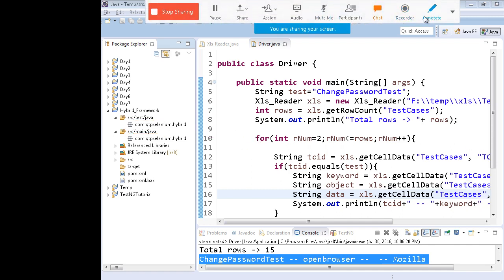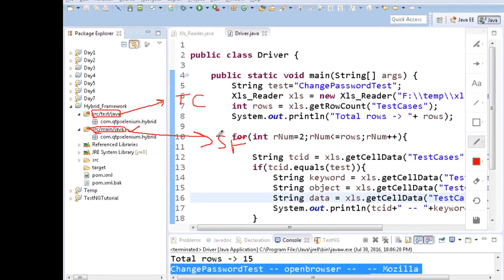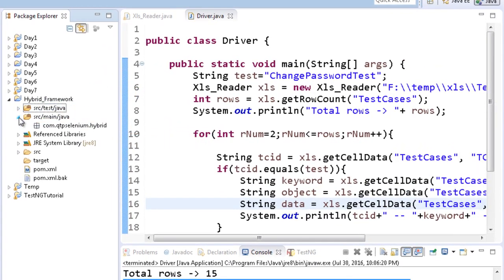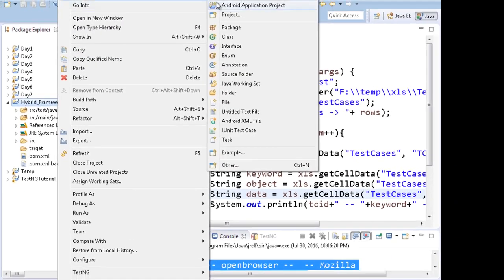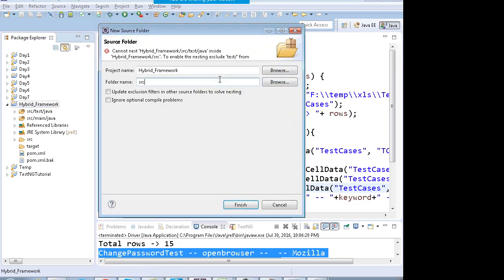So these are the two types of folders you have. Apart from this, I will make one more source folder. Right click on this, New Source Folder, and call it src/test/resources.